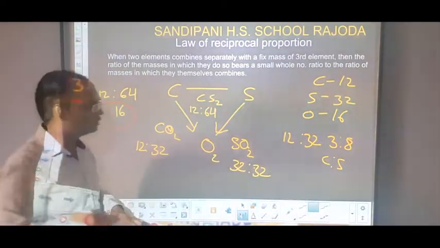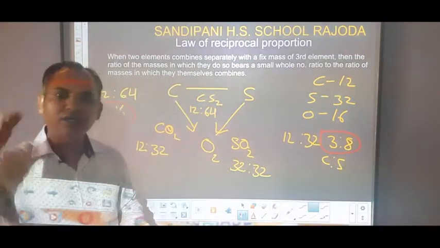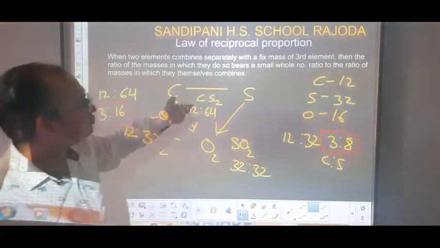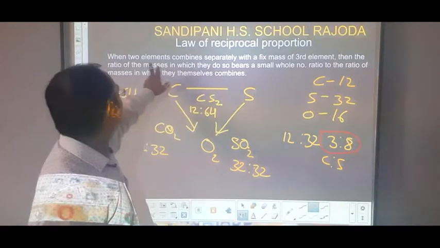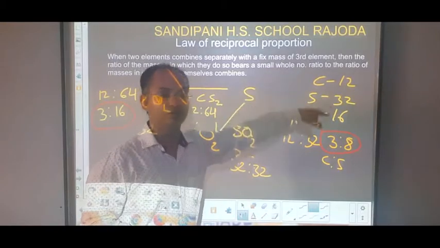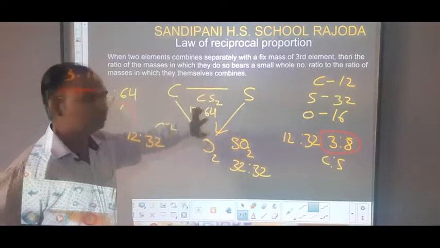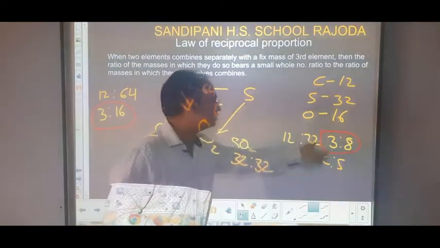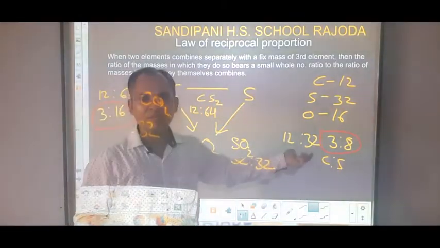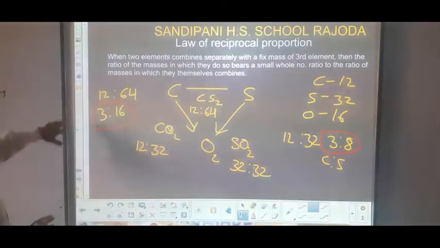Now students, it is time to understand very clearly that this is the ratio of the carbon and sulfur combining with themselves, and this is the ratio in which the carbon and sulfur separately combine with the third element, that is oxygen. Now according to our law, the masses in which they do so bear a simple whole number ratio to the ratio of the masses in which they themselves combine. So let's see the ratio of this ratio to this ratio, the ratio in which they are combining separately and the ratio in which they are combining with themselves. Is it a simple whole number ratio or no?